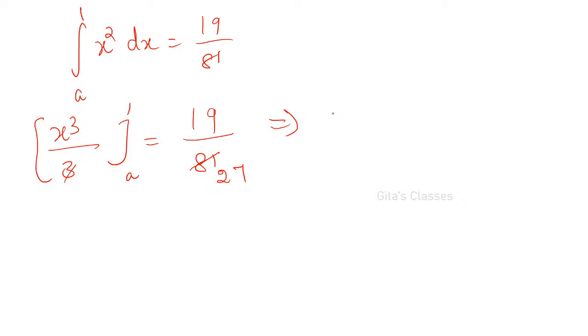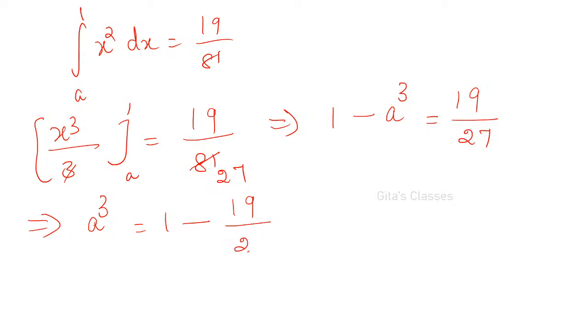What is the value of A? Anyone? If you substitute 1, it will be 1 cube, that is 1 minus A cube is equal to 19 by 27, right? From this, just simplify and find out the value of A. So A cube is 1 minus 19 by 27. That is 8 by 27. Therefore, A cube is 8 by 27 is correct.